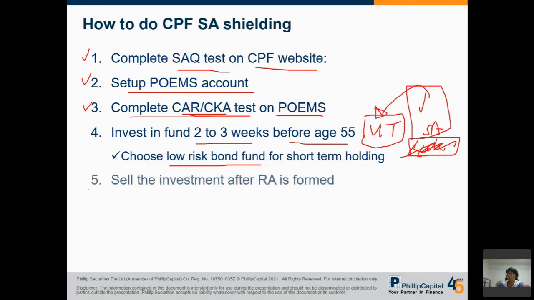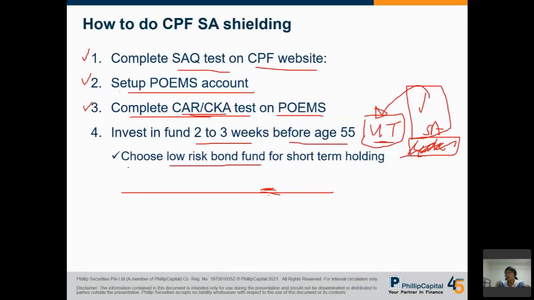Then step 5 is to sell. After the RA is formed, because as we said, they'll create the RA. So after the RA is created, the 40K from SA goes to RA, and then the remaining from OA up to 166K will go to RA as well. Then you can sell, because this kind of low-risk fund will not give you more than 4% return. So sell and put it back to SA, because SA still gives you 4% return. So that is the step-by-step guide.